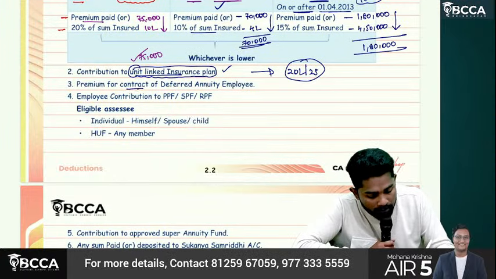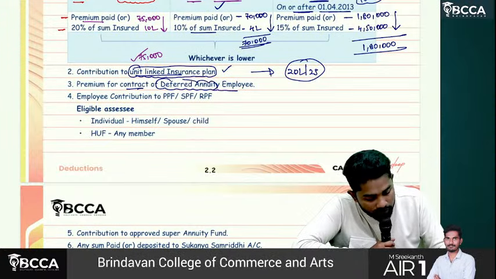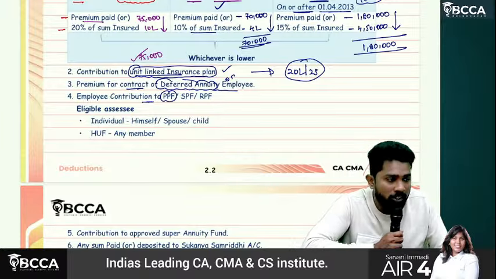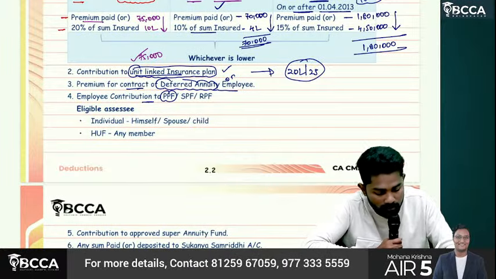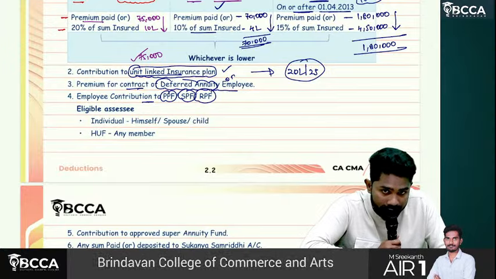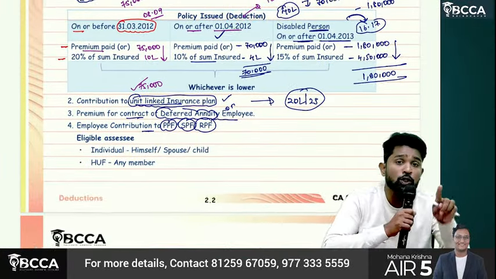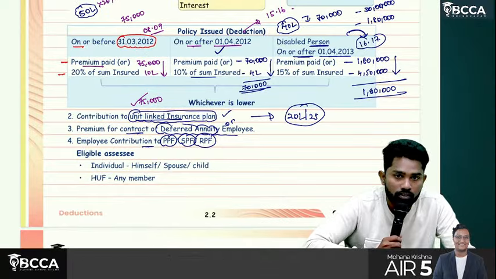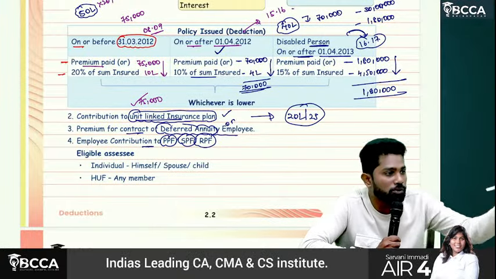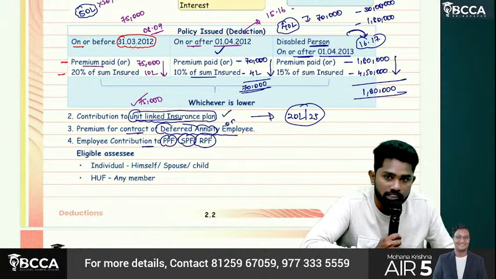And any premium for contract of deferred annuity of employee. And then employee's contribution to PPF. PPF means what, sir? Public Provident Fund. SPF means Statutory Provident Fund. And RPF means Recognized Provident Fund. PPF, SPF, RPF are there, URPF is not there. URPF means what? Unrecognized Provident Fund. So any contributions made to unrecognized provident fund are not eligible for ATC deduction.